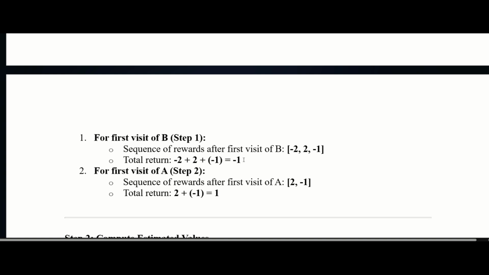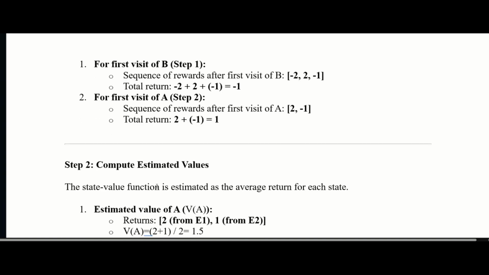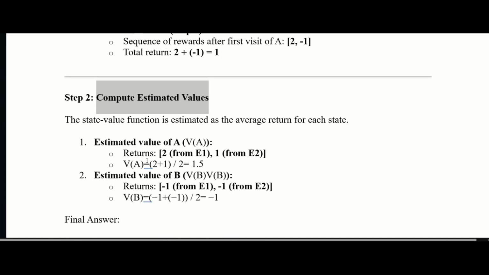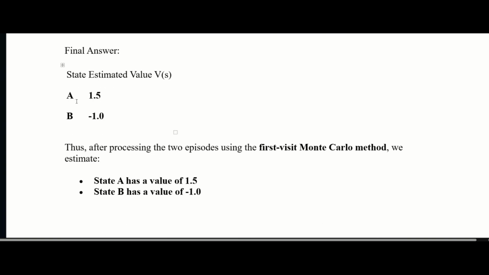Now compute the estimated value. Whatever we have found in the earlier case, we have to estimate it. So the estimated value of A: 2 from E1, 1 from E2. So V is equal to 2 plus 1 divided by 2, which is 1.5. And the estimated value of B, V of B, is -1 from E1 and -1 from E2. So -1 plus -1 divided by 2 is -1. So the final answer is V of A equals 1.5 and V of B equals -1. That is the correct answer.